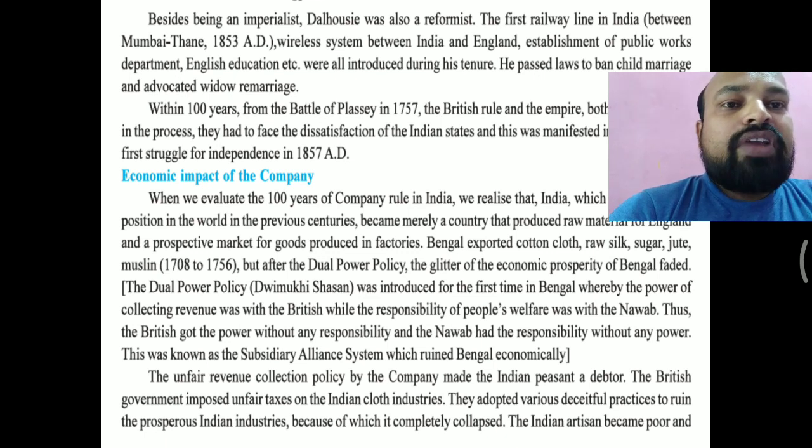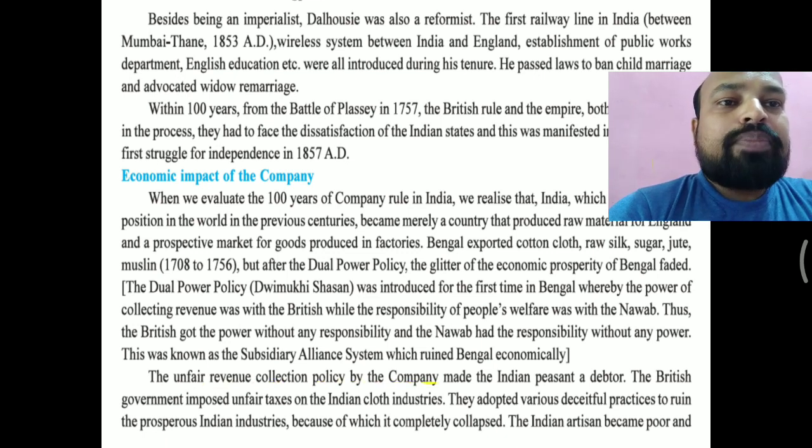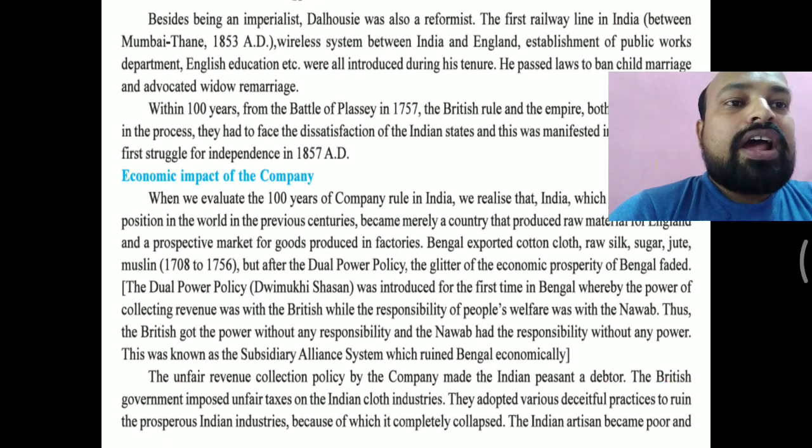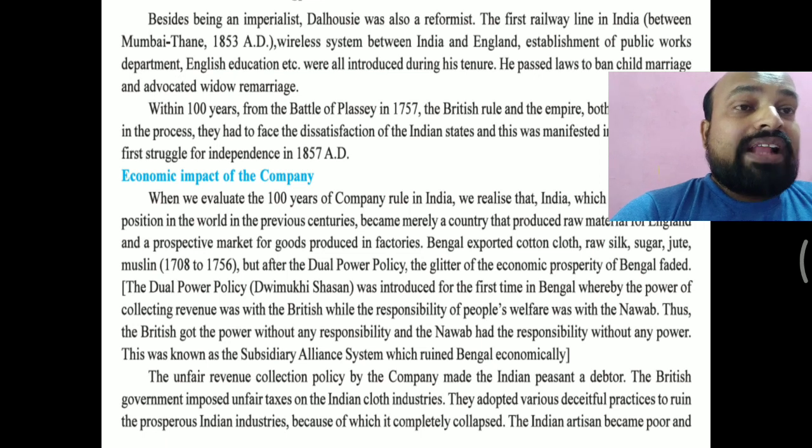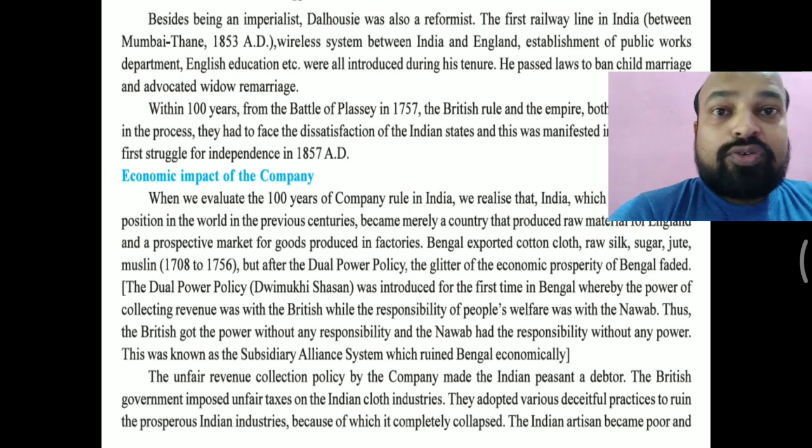The unfair revenue collection policy of the company made the Indian peasant a debtor. In the 8th standard you have studied the condition of the peasant in India. Because of this policy, whether there is no rain or heavy rain that destroys the crops, the peasant still has to pay revenue.